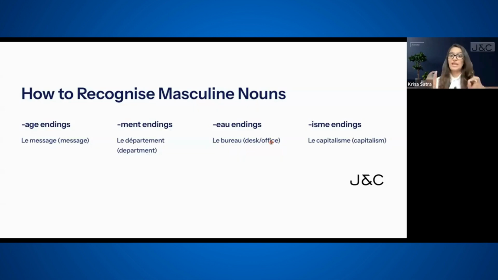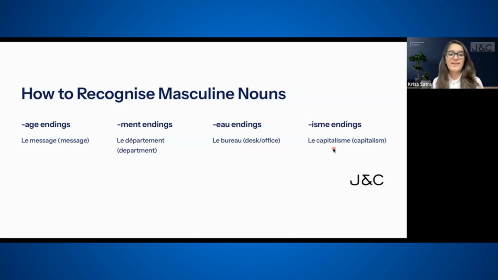Now, the last ending is I-S-M-E. Any noun which ends with I-S-M-E is masculine. Example, le capitalisme. Repeat after me. Le capitalisme, which is capitalism. Le capitalisme.